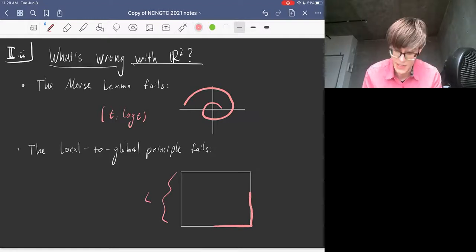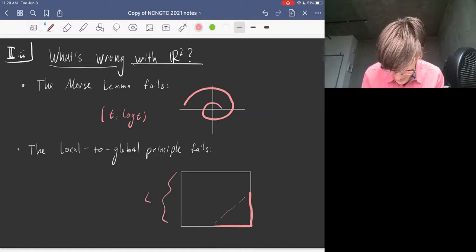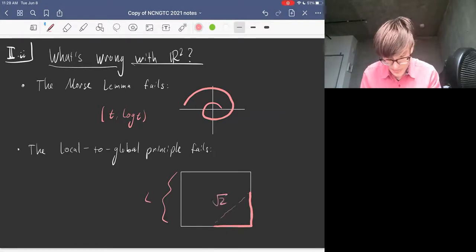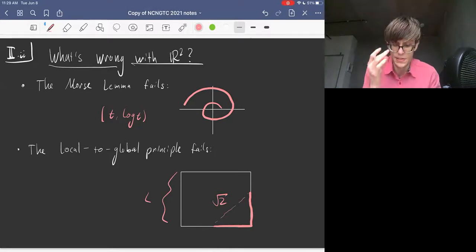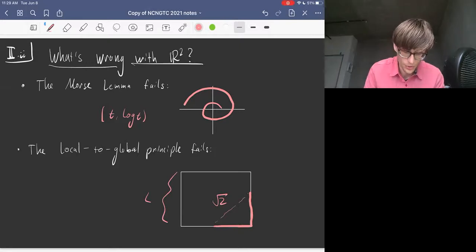That's a local quasi-geodesic. Basically, the worst thing that happens is you travel a corner where you're inefficient by a factor of square root of 2. So this is a (square root of 2, 0) local quasi-geodesic. But you keep returning to the same point over and over, so it's definitely not a global quasi-geodesic. So the local-global principle also fails.